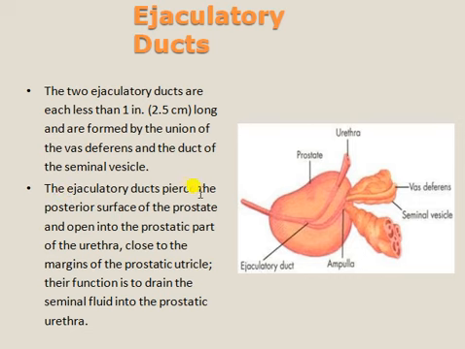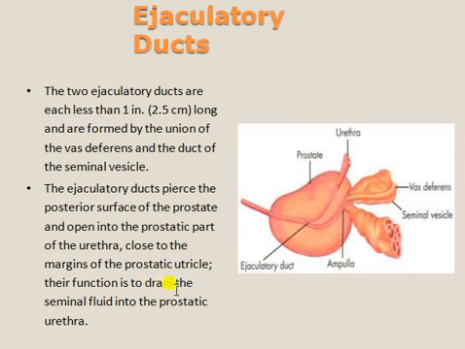The ejaculatory ducts pierce the posterior surface of the prostate and open into the prostatic part of the urethra. They pierce the back side of the prostate and enter the prostatic urethra, close to the margin of the prostatic utricle.